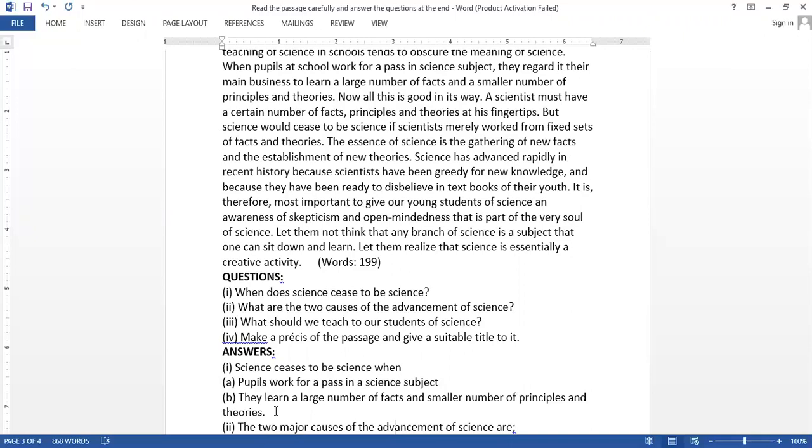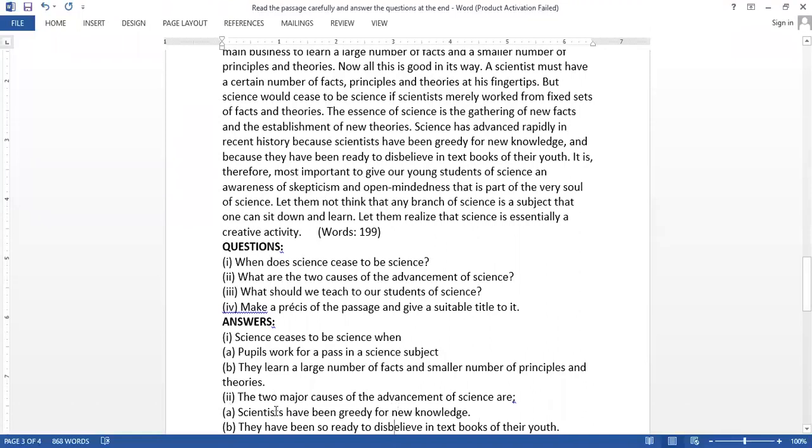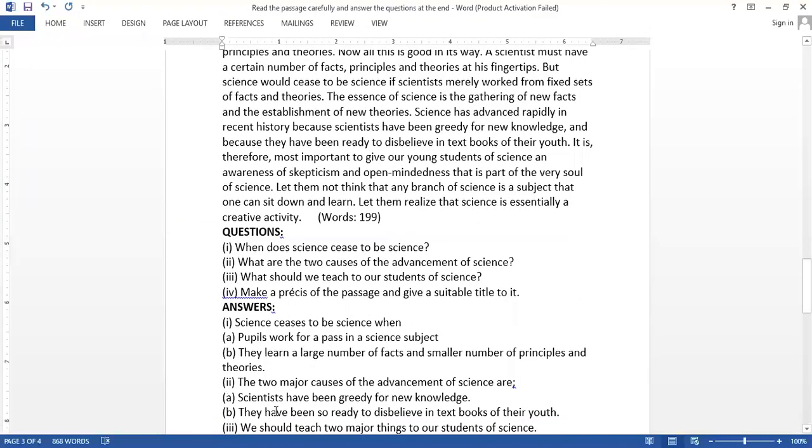Then what are the two causes of the advancement of science? Now this is again, there are two causes. These are listed over here. The two major causes of the advancement of science are: scientists have been greedy for new knowledge. Number two, they have been ready to disbelieve in the books of their youth. Okay, so these are the two reasons given by the writer, which are the cause of advancement of science.